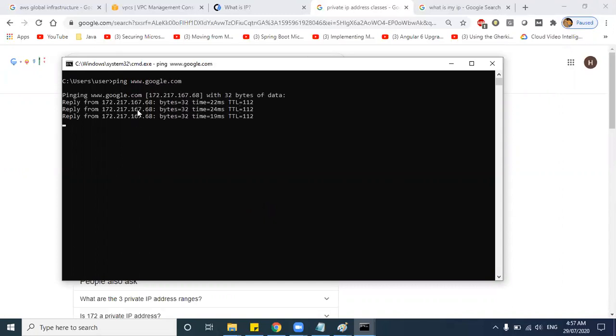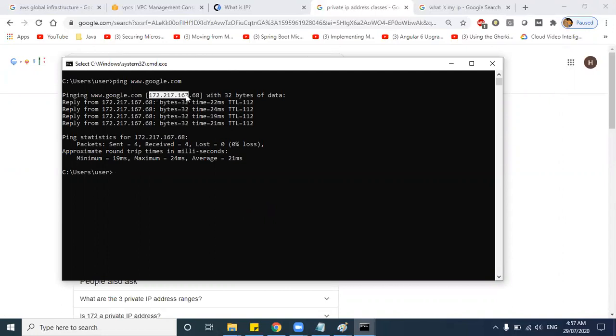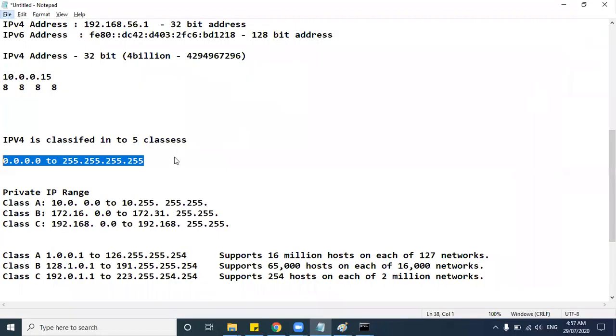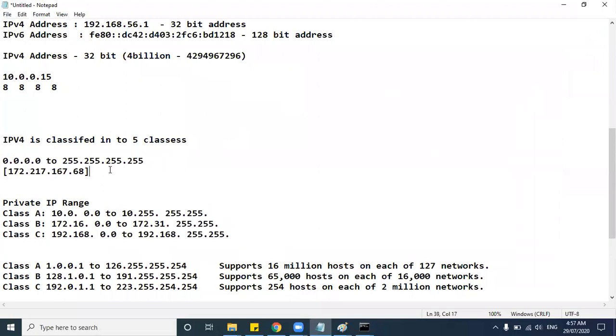So if you see here, this is the IP address for the Google ones. Like that, this IP address is within the range of this one only, right? 0 to 255. Correct? This IP address will come somewhere in this particular range only, right? Yeah. So that's how now we have private IP addresses. Now 10.0.0.0 and these are the classes, right?